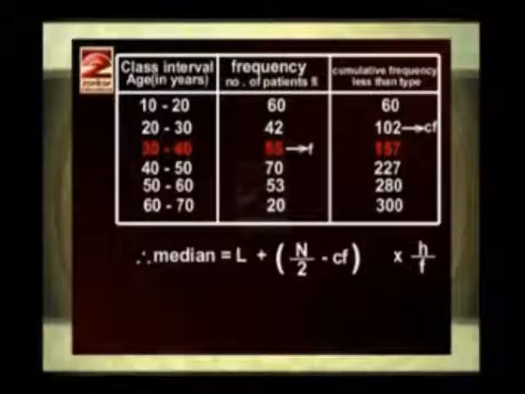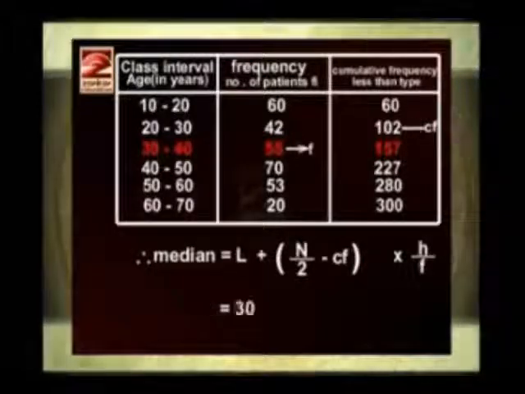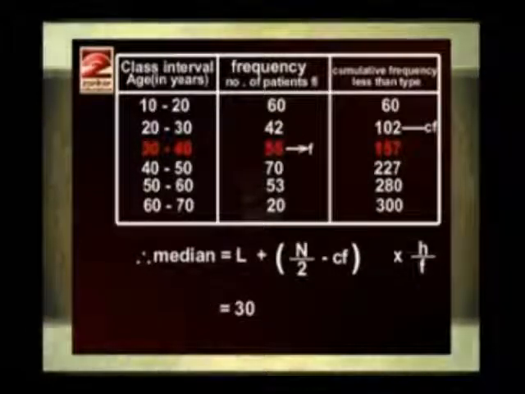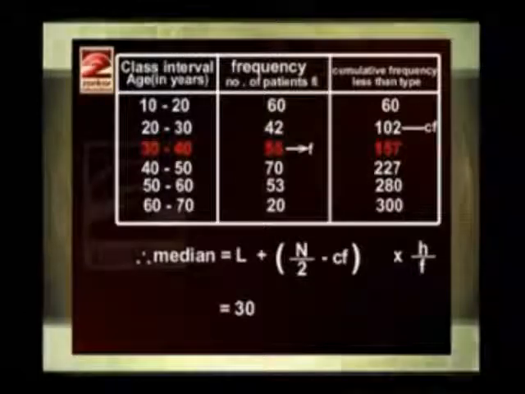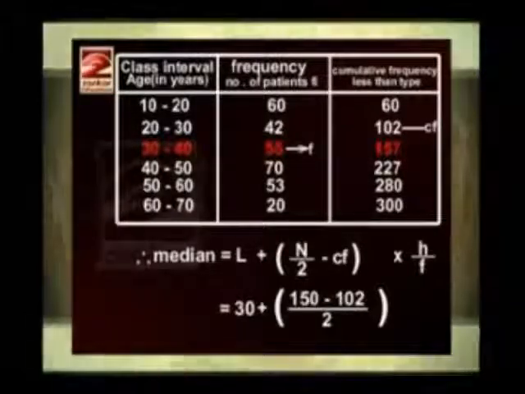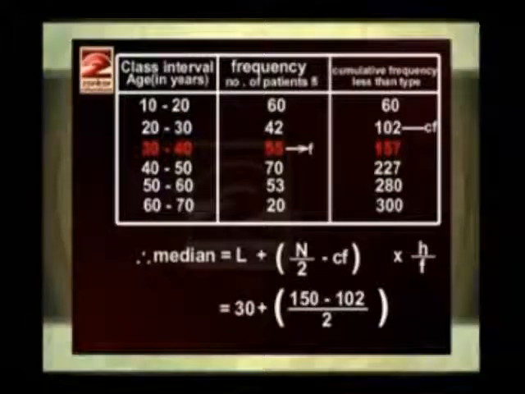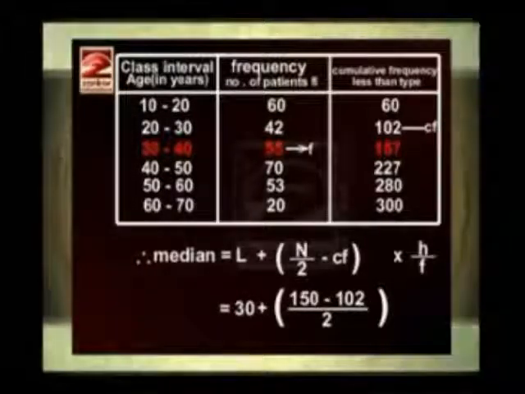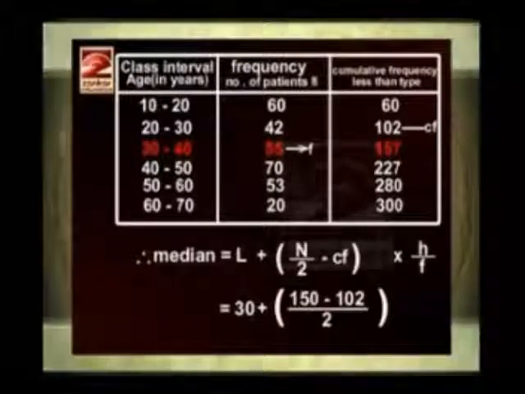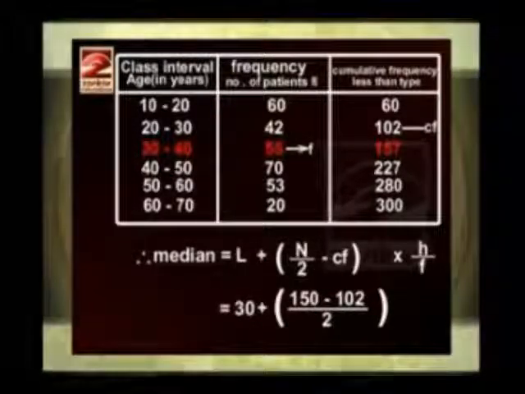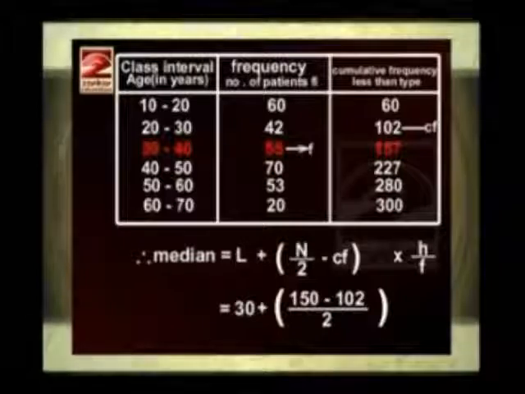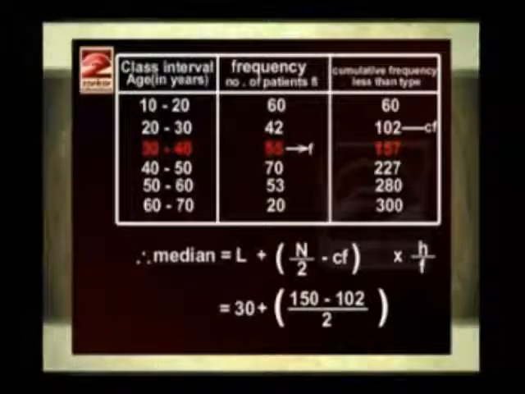Here L is equal to 30, that is the lower limit of the median class, plus into bracket 150 minus 102. n upon 2 is 150 and Cf means cumulative frequency, less than type, of the class preceding the median class.